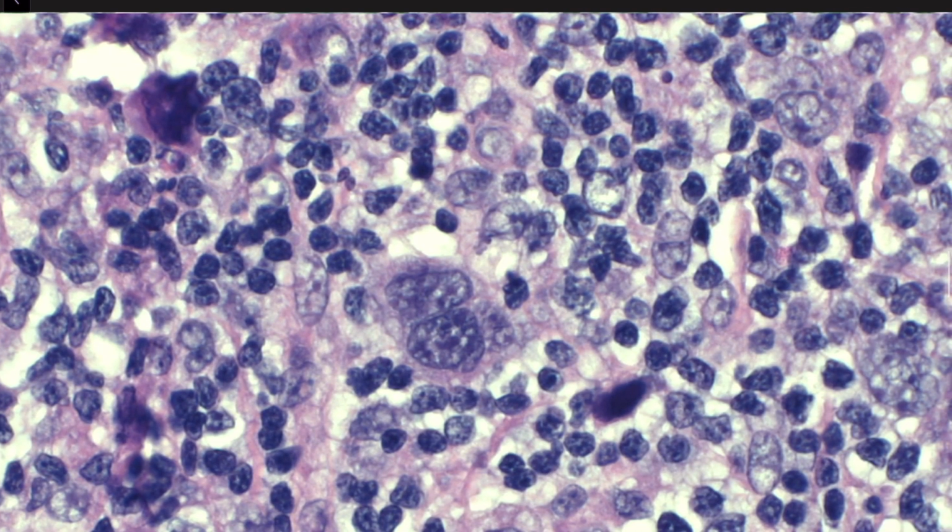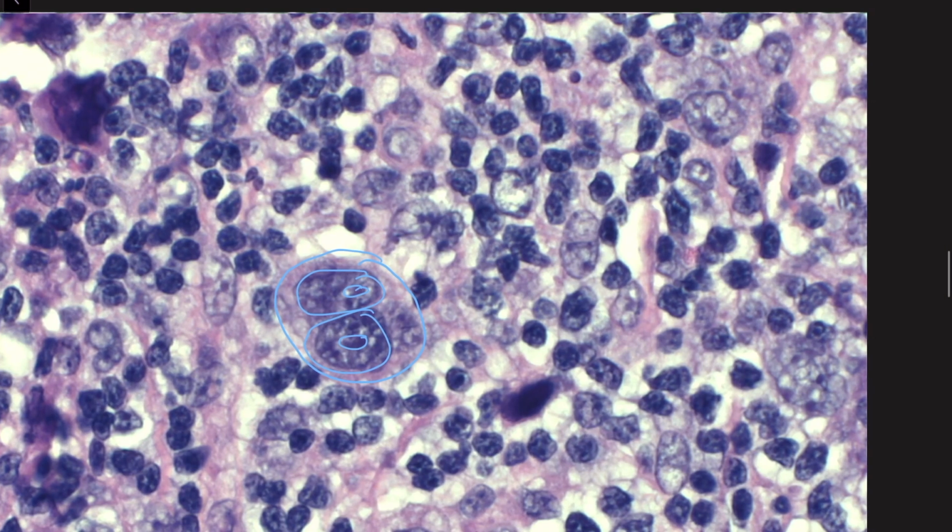And what we see is this classic Reed-Sternberg cell in the middle. As you can see, it is multinucleated, having two nuclei, and it has a bright eosinophilic nucleolus in the center, which gives the characteristic owl eye-like appearance. And then there is a background of small lymphocytes and histiocytes that we can see here.